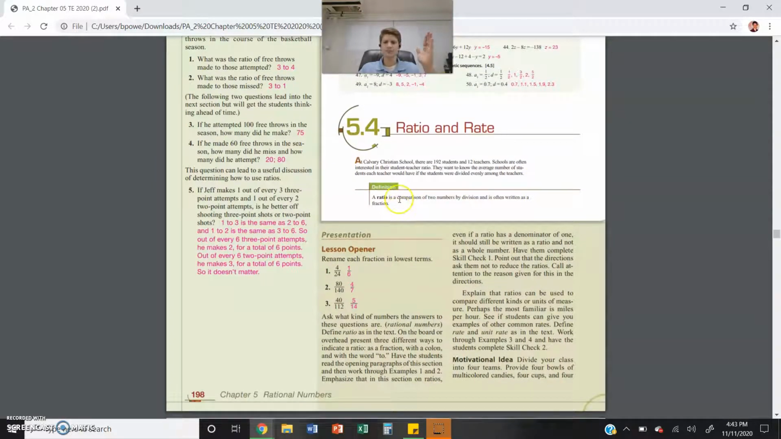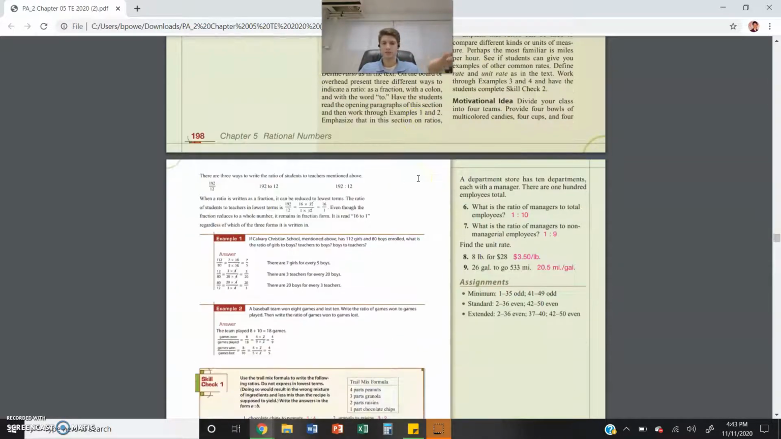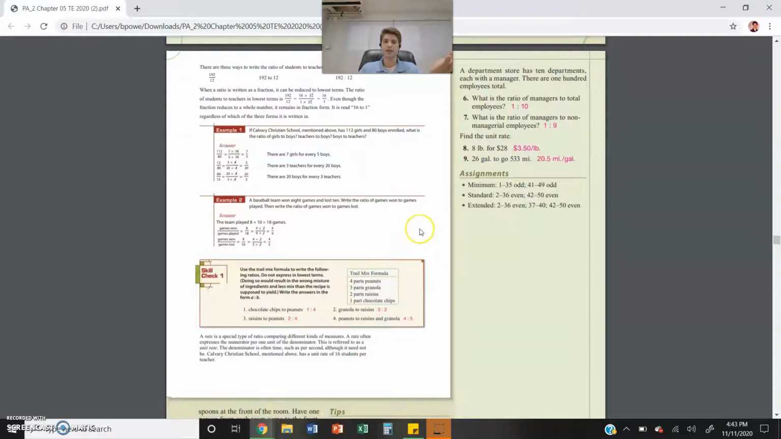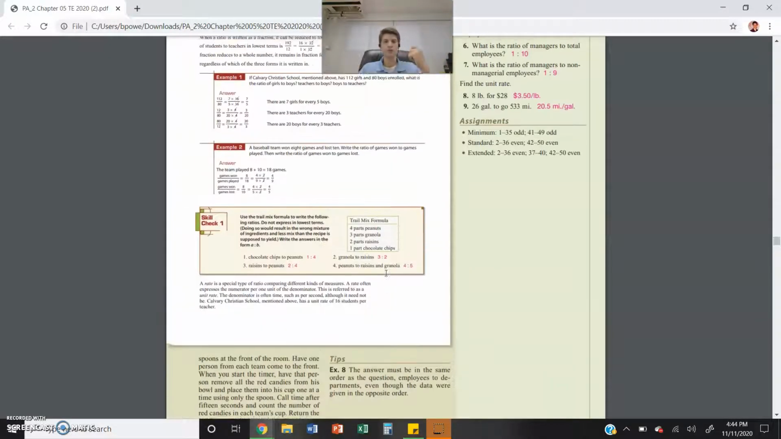Ratios and rates. So you need to know that a ratio is a comparison. You don't need to know definitions, but understand what it is. It's a fraction, so you must always have two numbers, even if the denominator is 1. In fact, specifically when the denominator is 1, you have a rate. And specifically, whenever you're talking about units, you're talking about a unit rate. So you need to know both of those.